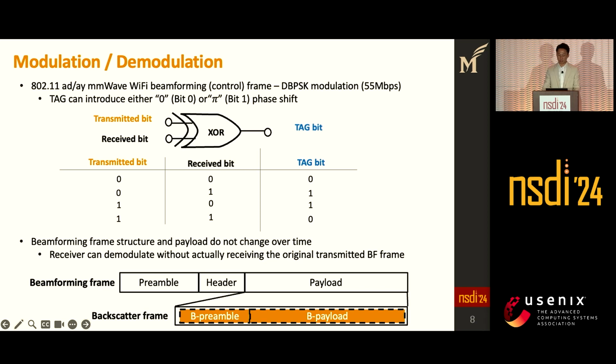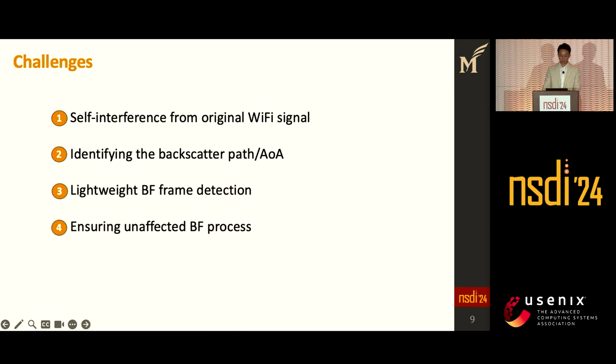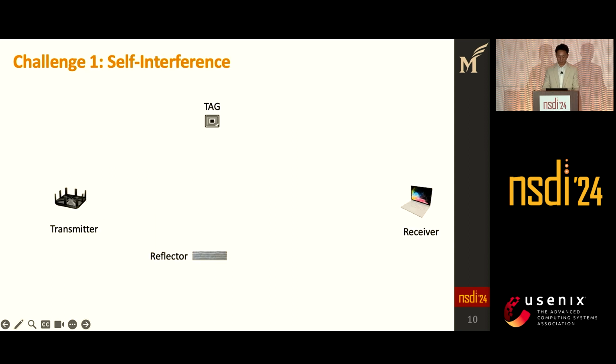However, there are 4 challenges when we actually integrate this into a Wi-Fi network. Here are the 4 challenges: self-interference, identifying the backscatter path, beamforming frame detection, and ensuring unaffected beamforming process. I will discuss them one by one. The first challenge is self-interference.